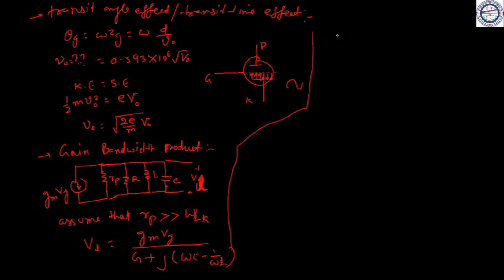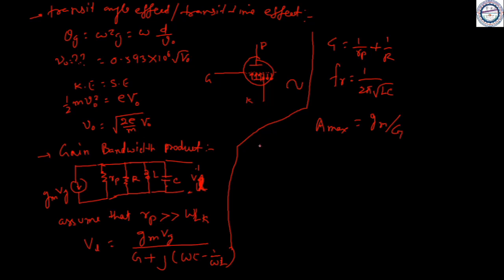G is equal to 1 upon r_p plus 1 upon R. r_p is the plate resistance, capital R is the load resistance, and L and C are the tuning circuit elements. At resonant frequency, f_r is equal to 1 by 2 pi root LC, this resonant circuit. So the maximum voltage gain A_max is equal to g_m upon G, and then the bandwidth.